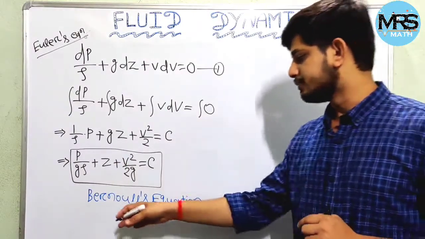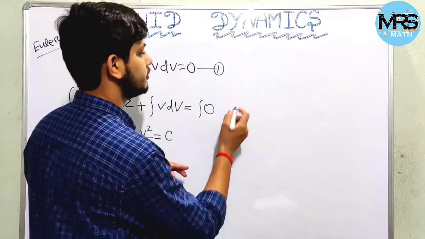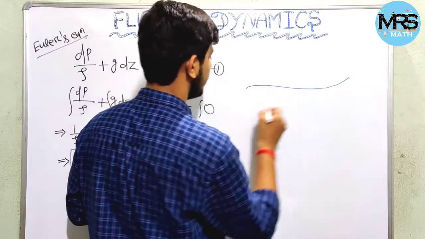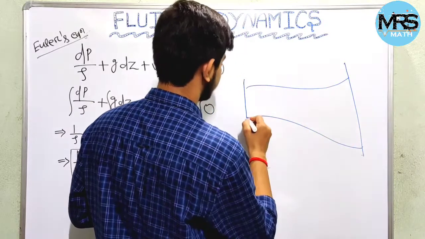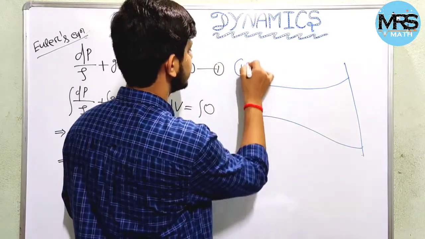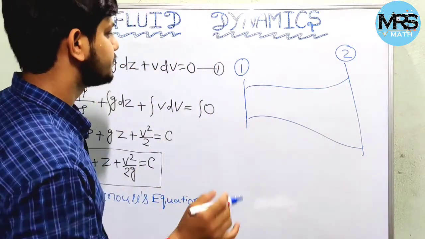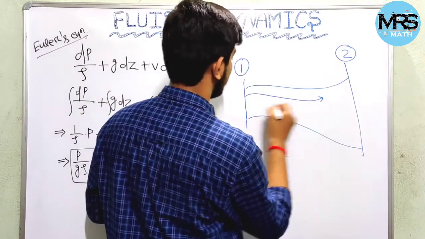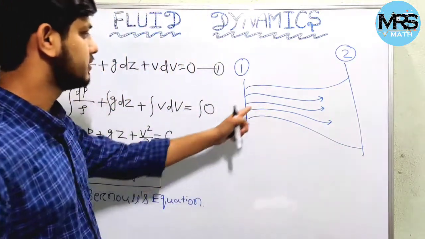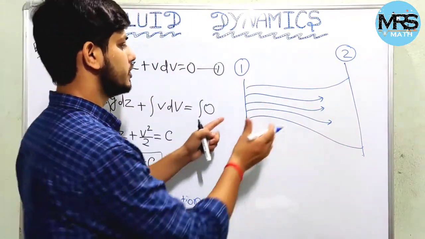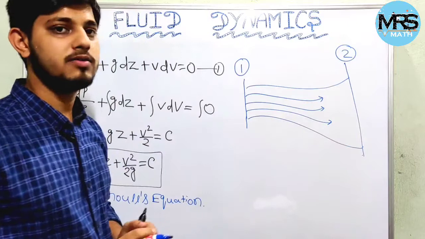Let us apply this Bernoulli equation in a fluid flow in a conduit. Let us consider a fluid flow over two sections, section 1 and section 2, and here are the flows. These are streamline flows. In a conduit or in a pipe, there are an infinite number of streamline flows.